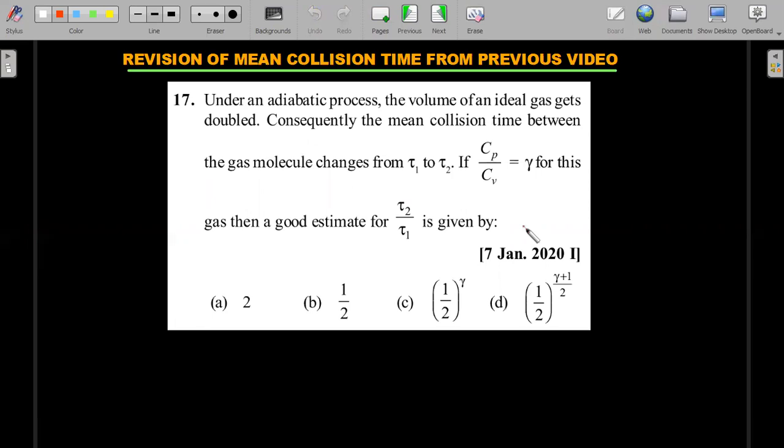So this doesn't appear in JEE Advanced. This is exclusively a JEE Mains concept most of the time. In JEE Advanced also, they will someday ask this one for sure. It's a very interesting and very confusing concept, mean collision time. So please do watch the previous video and then try to answer this. There is an issue with this, which is why I picked this question. Even the JEE Mains people actually got the key wrong, as far as I remember.